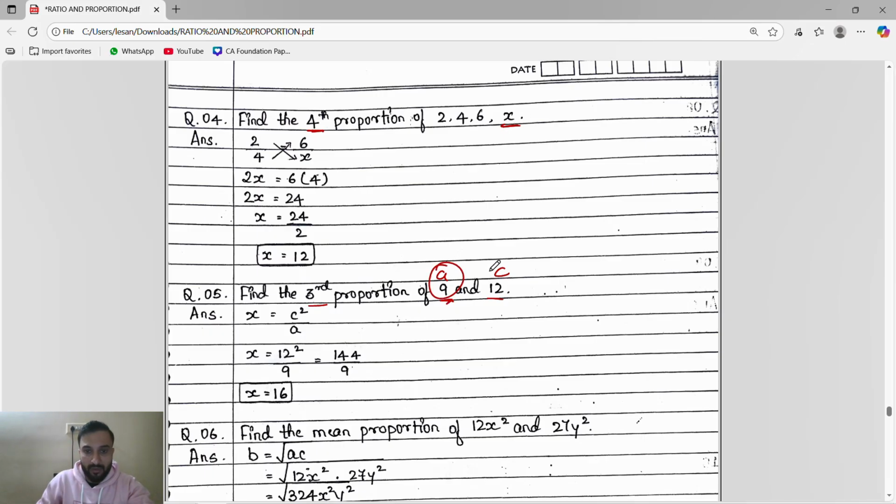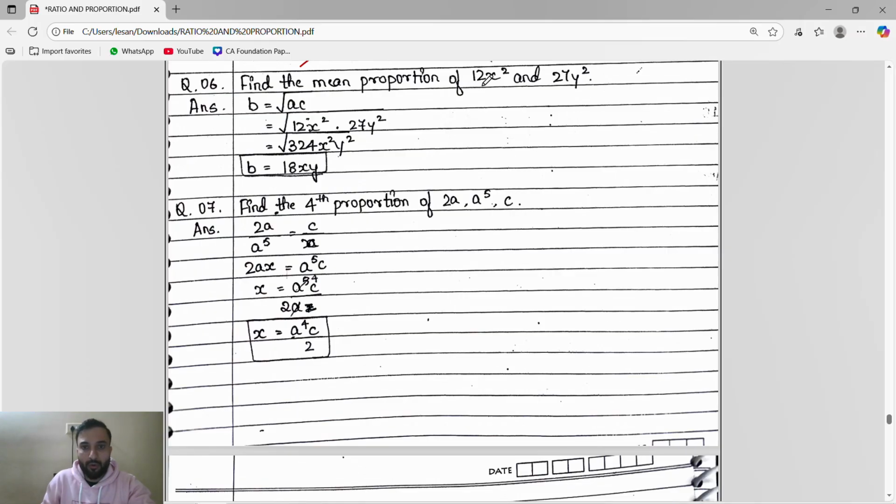The first value will be A, second value will be C. Then we will substitute, we will solve, we will get the answer. But when they say find the fourth proportion, I will take the fourth proportion as X. The first value is 2, second value is 4, equals to third value 6 divided by fourth value X. Now we'll do the cross multiplication, you will get the X value.